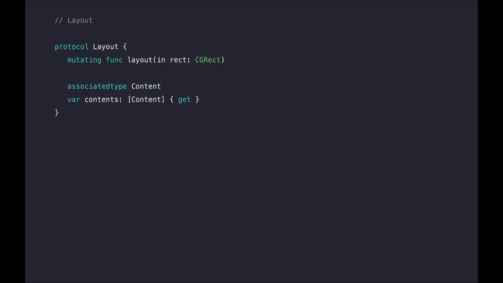So this is our finished protocol, which represents our layout abstraction. And this is a much better protocol than what we had earlier. This now has real meaning. It's a complete set of operations that represent what it means to be a part of the layout process. You can also see our sample app to learn all of the details about how this works, including how we also used it to do layout for rendering images on a background thread.